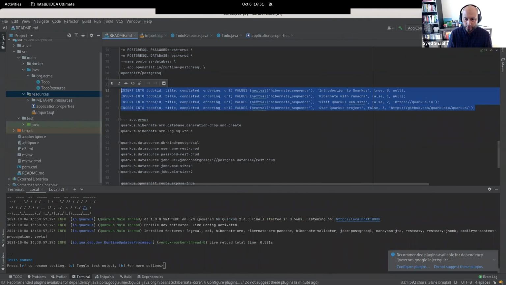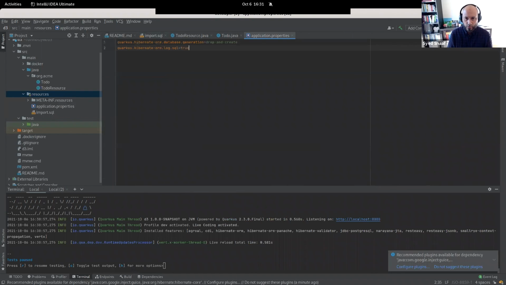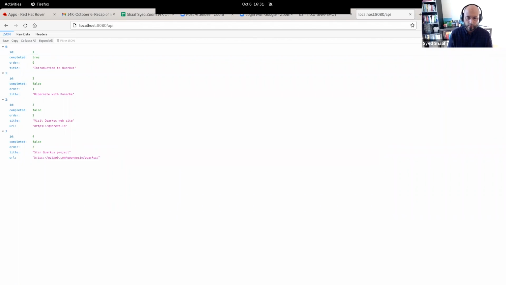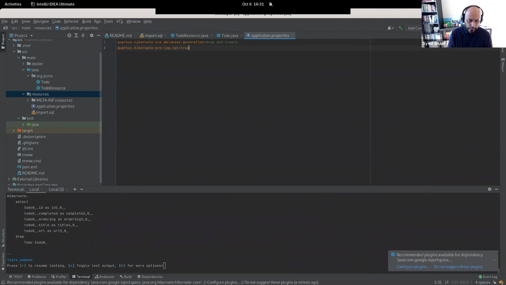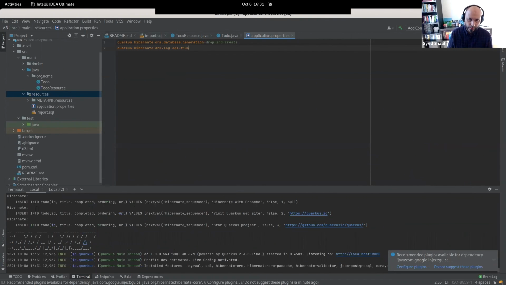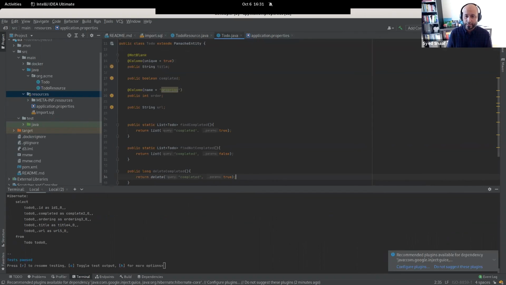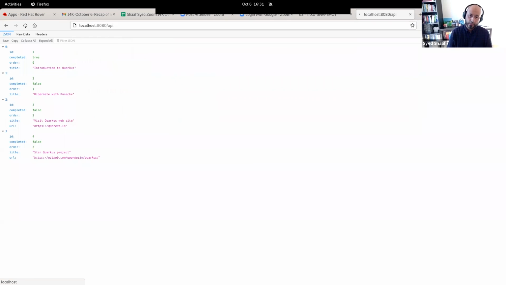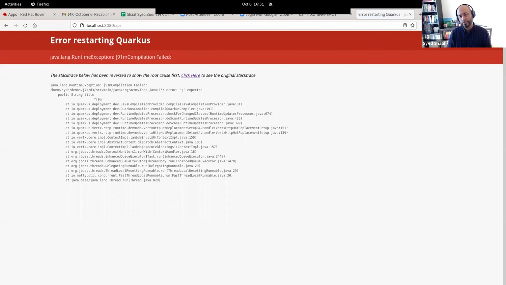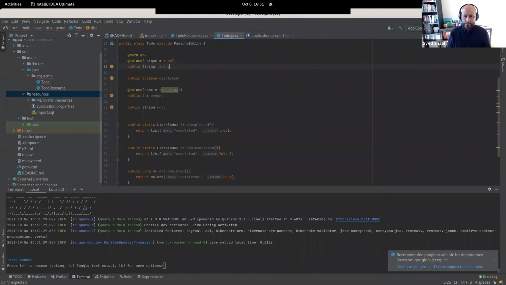If I wanted to do a bit more, I also want to see some SQL. So I go back into my application properties and add that as well, because I want to see what SQL is being executed. Here you see that as soon as I change my application properties, it picks that up. So as you can see, it's doing everything live. I can do stuff and I can change that. So what happens if I miss something by accident? It's also going to tell me that. It's going to show me a reverse stack, saying, hey, you have an error in your to-do application. So go to line 15 and fix that error, as an example. Of course, errors can be more complicated too, but it has the reverse stack for you to take a look at.